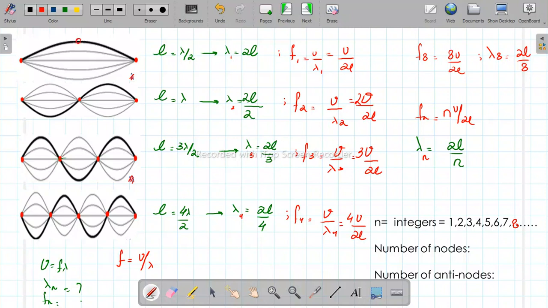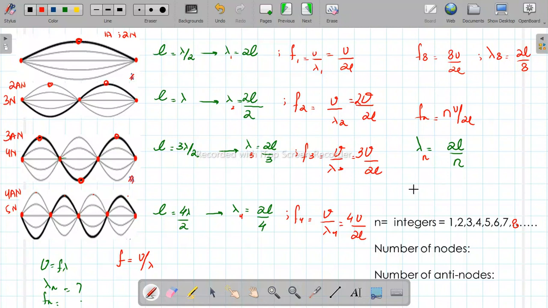In first harmonic we had one antinode, two nodes. In second harmonic we have two antinodes and 1, 2, 3 nodes. In third harmonic we have 3 antinodes, 1, 2, 3, and 1, 2, 3, 4 nodes. In fourth harmonic we have 1, 2, 3, 4 antinodes, and then we have 5 nodes. Do you see the general trend? First harmonic 1 antinode, second 2, third 3, fourth 4.